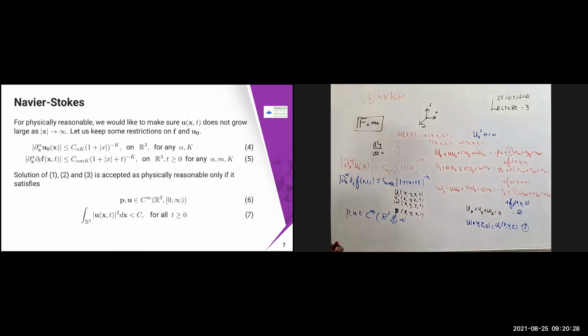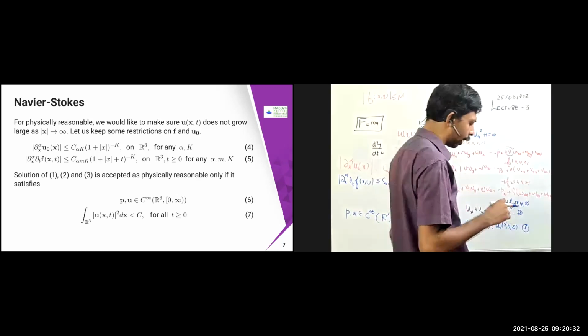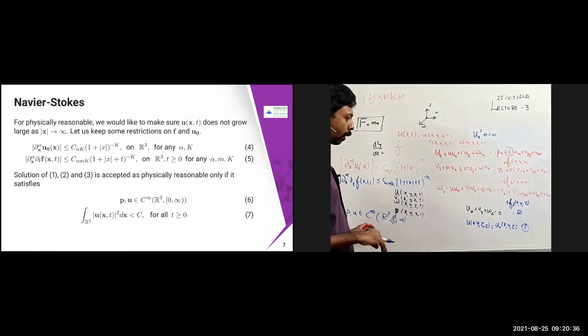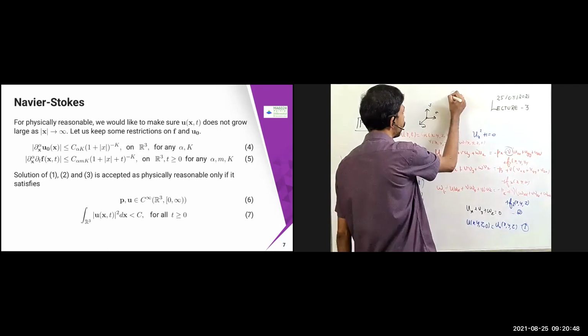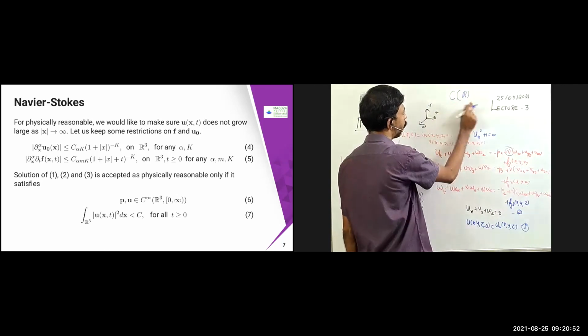So what is C infinity? C infinity means it is called infinitely differentiable. This is actually called a smooth function. We'll see that. Similar kinds of notations we'll be using for D, called distribution, also. So if I put simply C of R, this means it is a set of all continuous functions.